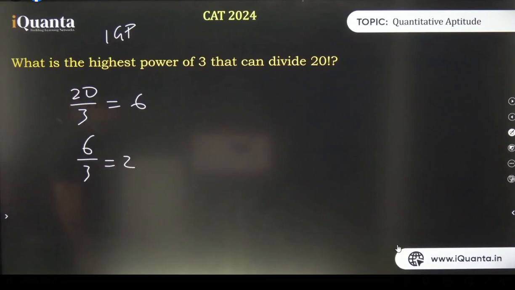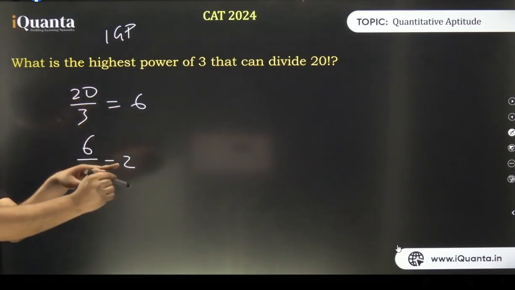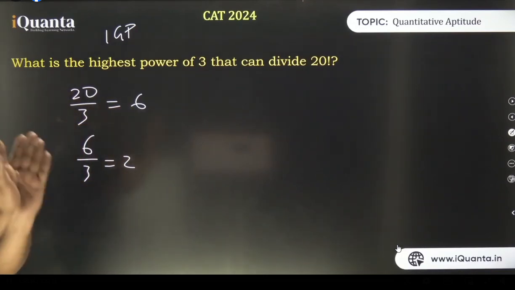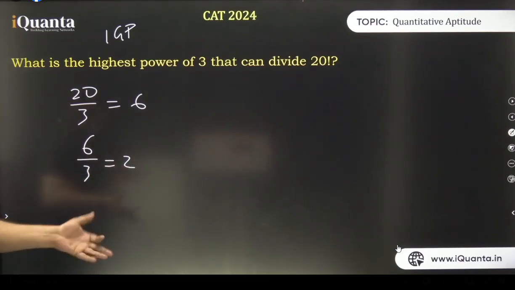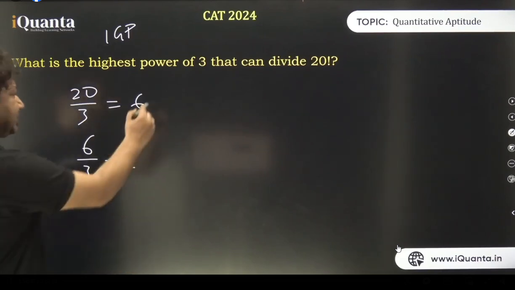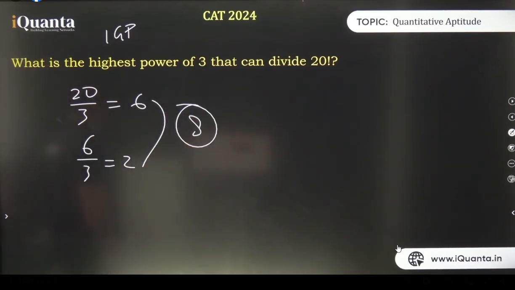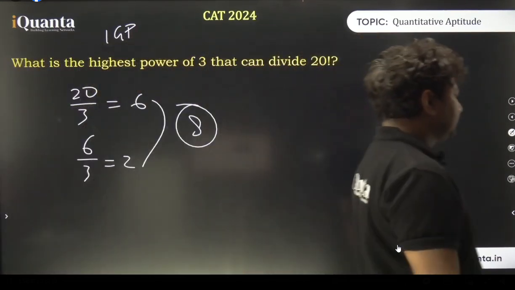This is called successive division, I hope you know that. Keep on dividing these quotients until it becomes impossible. Now you cannot divide 2 by 3. You won't get a quotient. You get 0 as the quotient, right? So answer is 6 plus 2, that is 8. Isn't it? This is how we do it.